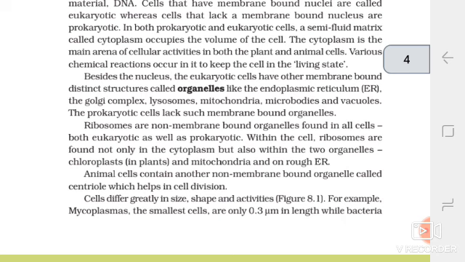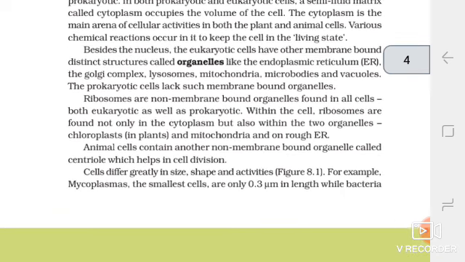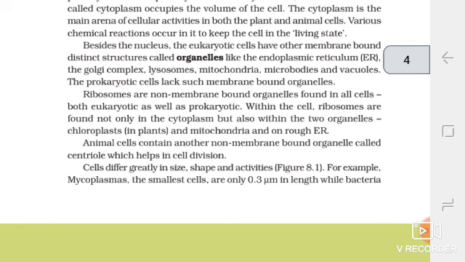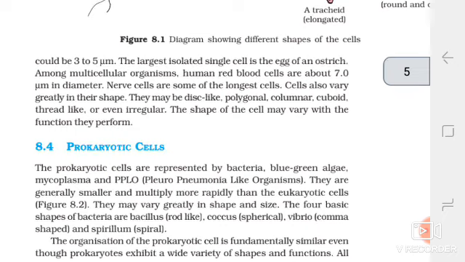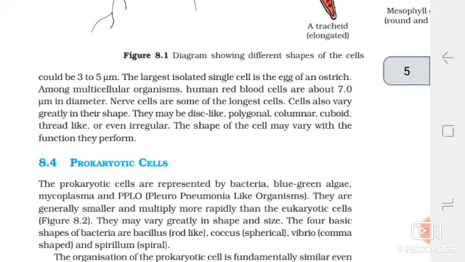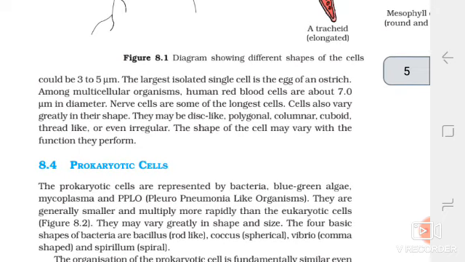Cells differ greatly in size, shape and activities. For example, mycoplasma, the smallest cell, is only 0.3 μm in length, while bacteria could be 3 to 5 μm. The largest isolated single cell is the egg of an ostrich. Among multicellular organisms, human red blood cells are about 7.0 μm in diameter. Nerve cells are some of the longest cells.